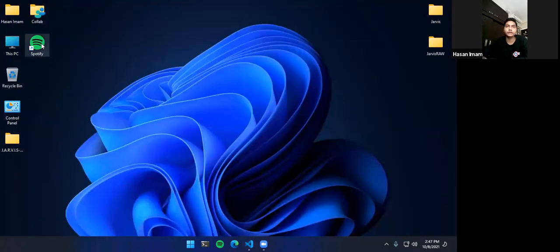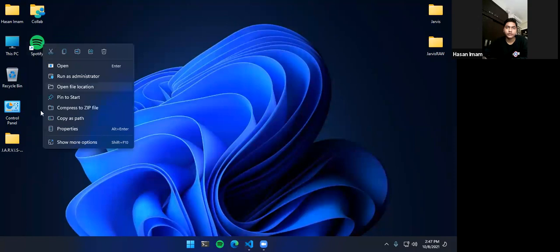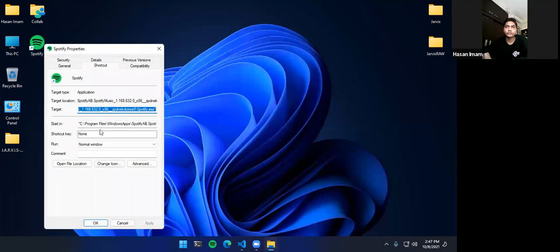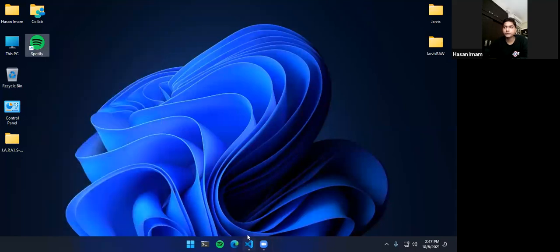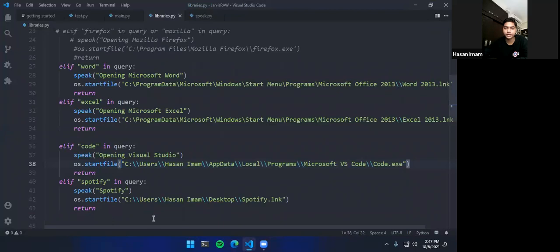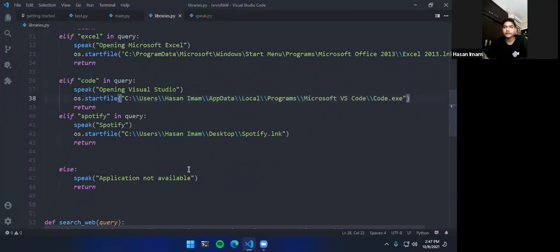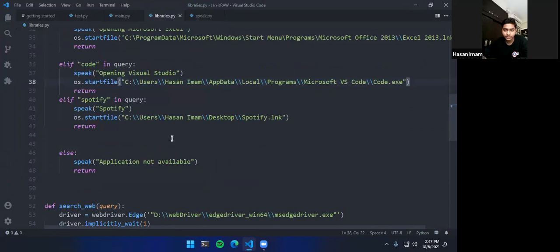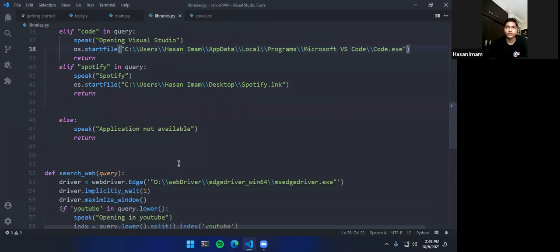Like I have a Spotify shortcut here, and in Windows 11, I can just copy as path. If you don't see copy as path in Windows 10, you can just go into properties and copy it from right here. So that's not a problem. Once you have copied the path, you can just click on start file and it will start the file. Then we have the else option, which is obviously an end point of our app. If I say open Need for Speed, but I don't have Need for Speed installed, it will say application not available.